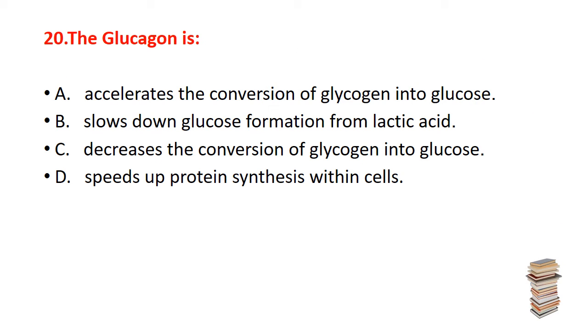Now, question number 20. The glucagon is, the option is A, accelerate the conversion of glycogen into glucose. B, slow down glucose formation from lactic acid. C, decrease the conversion of glycogen into glucose. D, speed up protein synthesis within the cell. The correct answer is A, accelerate the conversion of the glycogen to glucose.